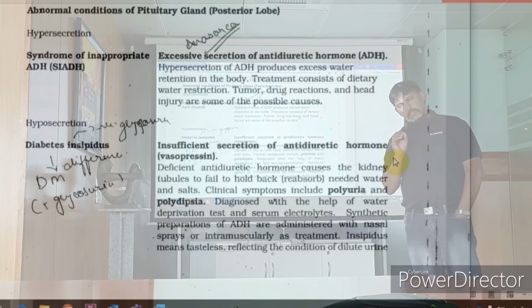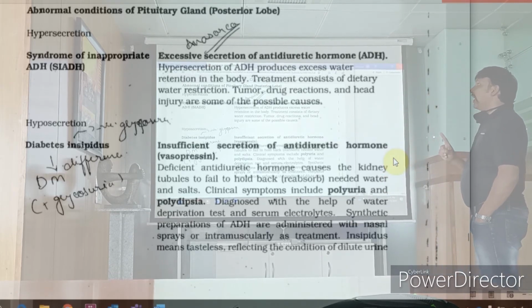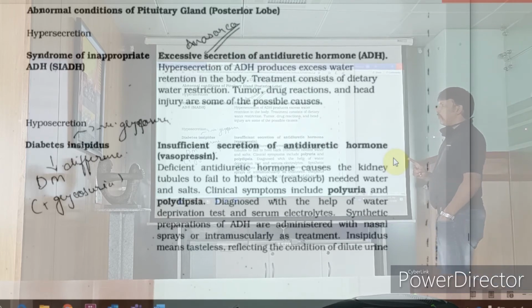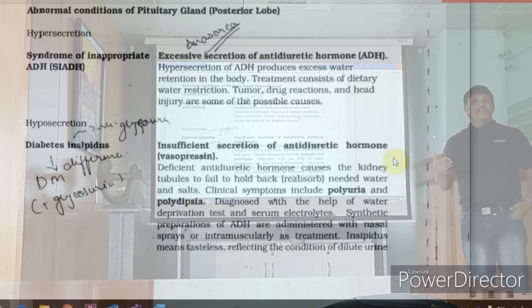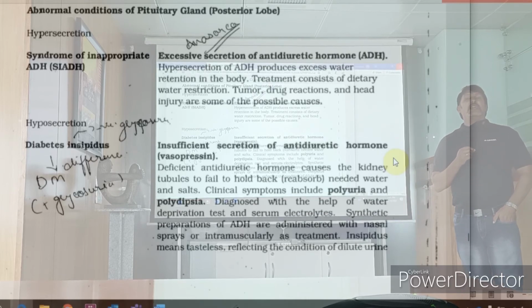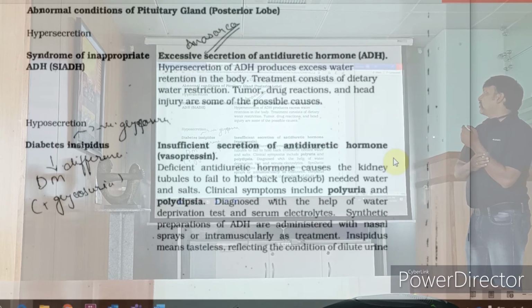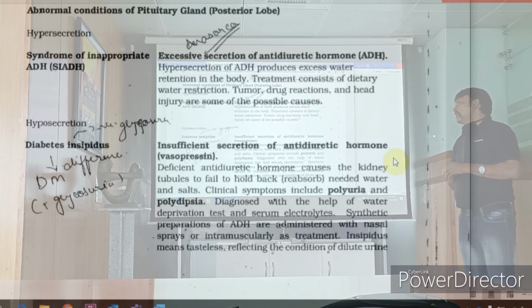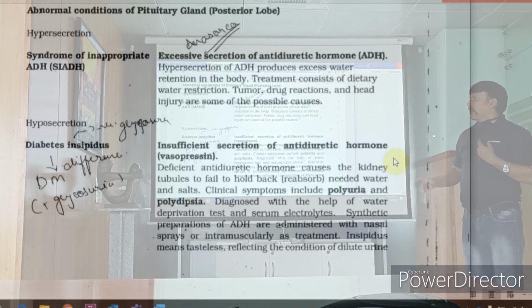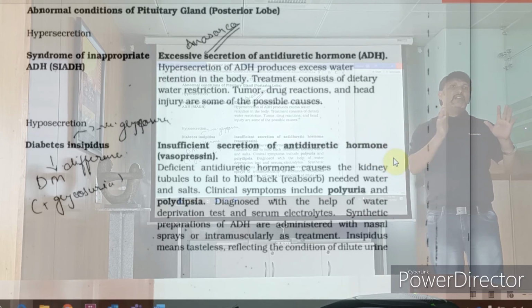Very important. It is very simple to understand. This is ADH deficiency, meaning what? Antidiuretic vasopressin means instead of retaining the water, it leaves, water is lost more, meaning polyuria. Polyuria means excessive urine. So that will lead into polydipsia. Now what is polydipsia? Excessive thirst. Okay. Deficient antidiuretic hormone, so the body needs water and salts. Clinical features are polyuria and polydipsia. Synthetic preparation of ADH is administered.